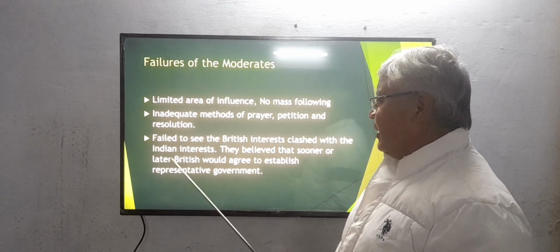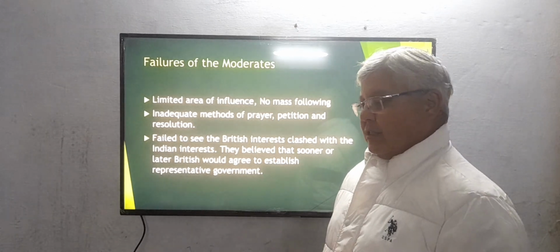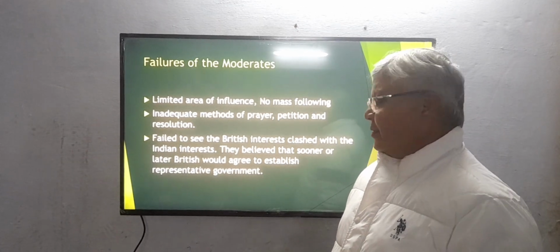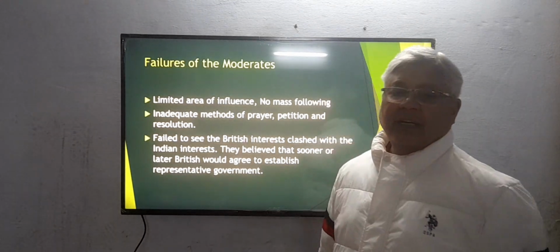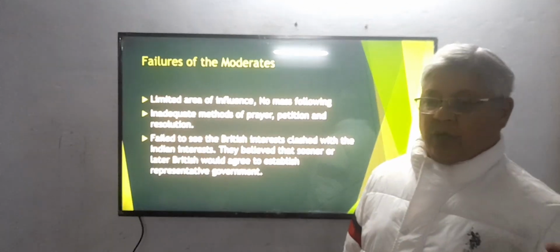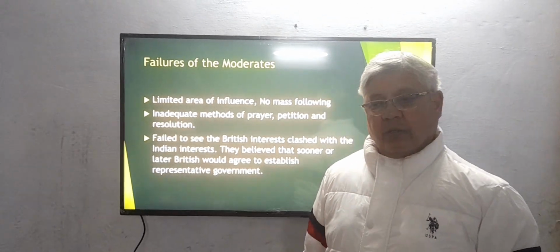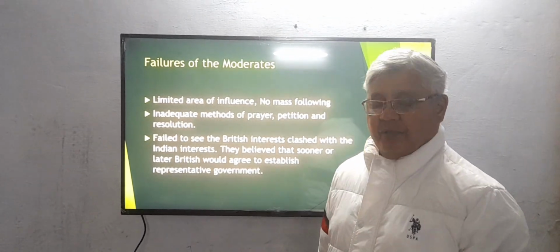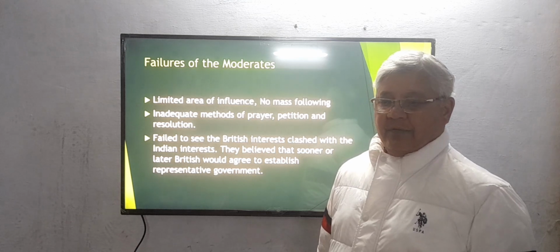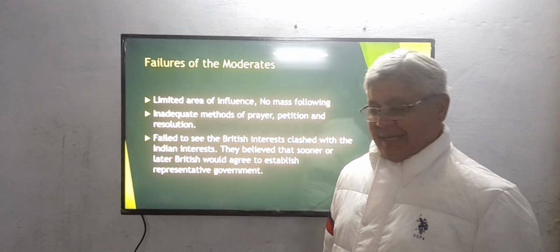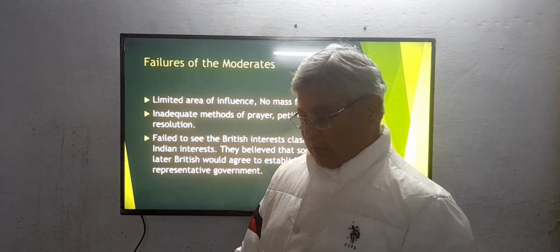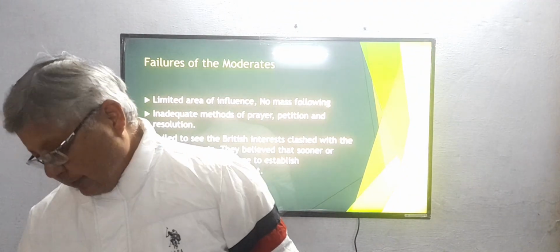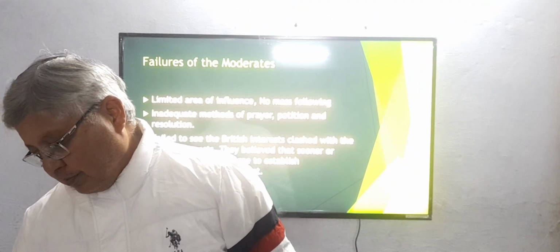The Indian moderates failed to realize that there was a clash of interest. Their interest was to extract money, not to spend this money on the development of India. They were hardly bothered about the welfare of Indians and the well-being of the masses, and did not bother to solve their issues. So these were some of their failures which were criticized.